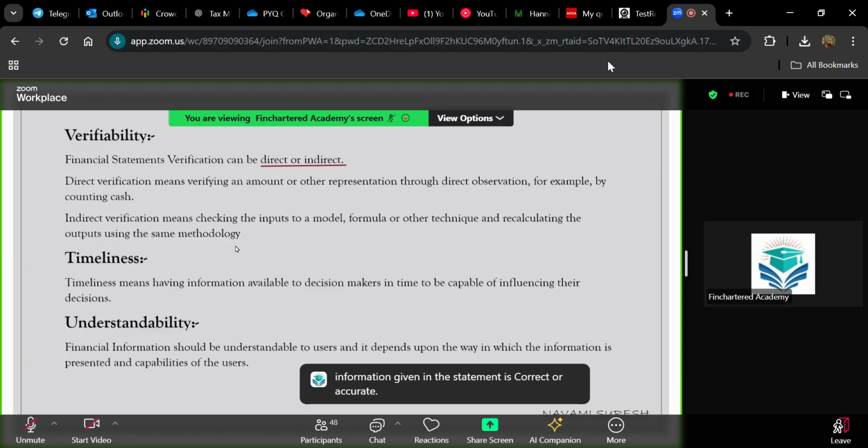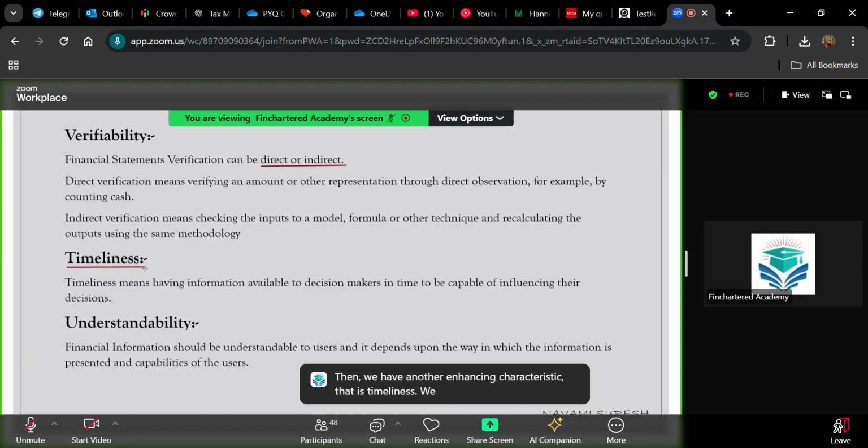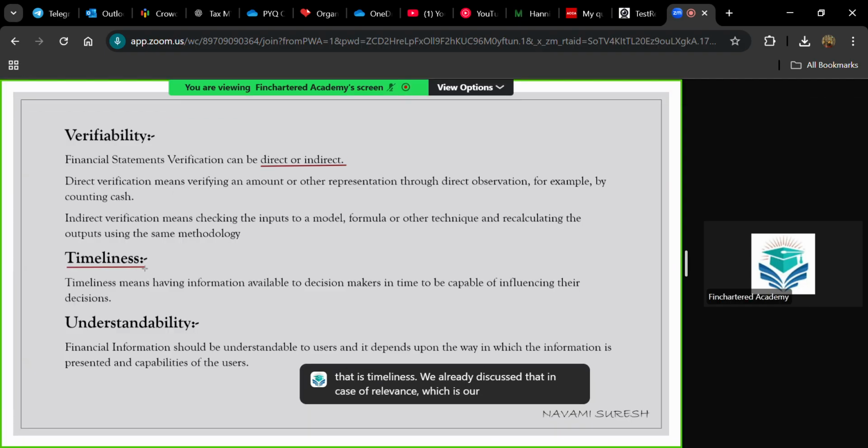Accuracy is a very important condition to be maintained for a financial statement because it is used by users for their decision making. Then we have another enhancing characteristic, that is timeliness. We already discussed that in case of relevance, which is our basic characteristic, for a piece of information to be relevant, it must be available on time.